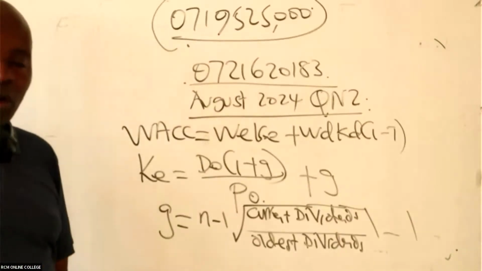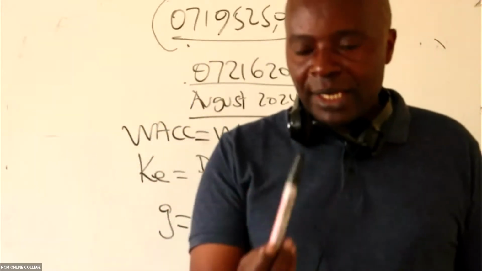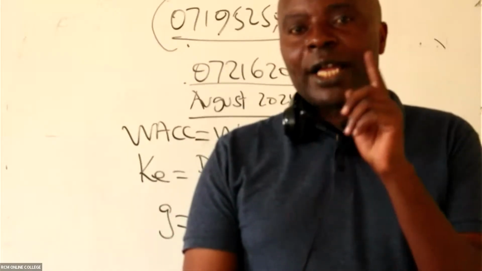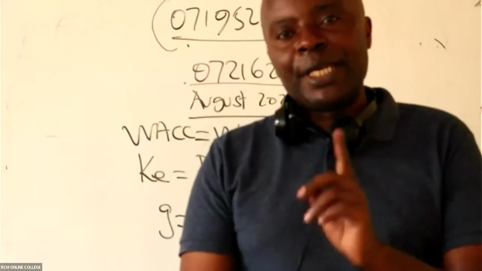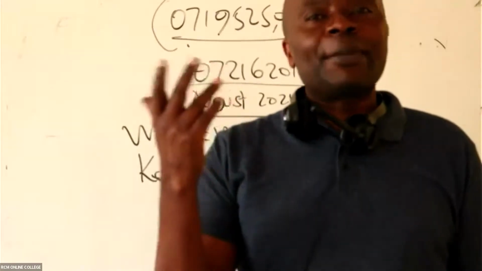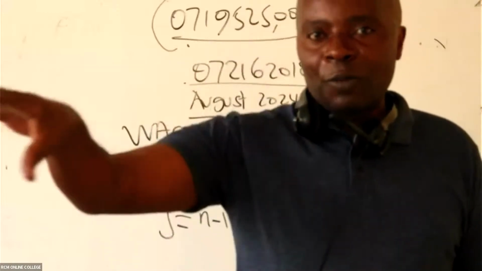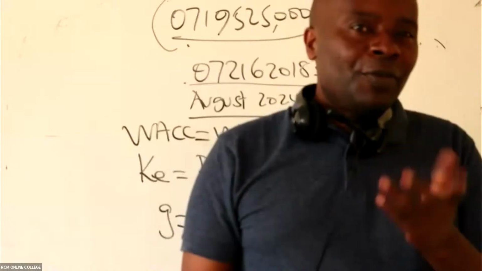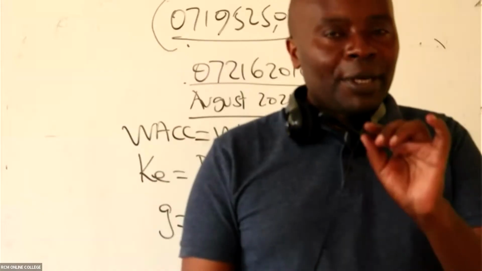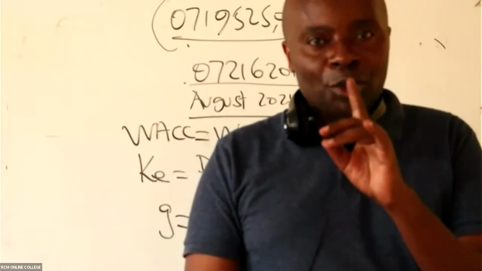And I told you in the normal class that whenever you see many dividends being given, those are not flowers. You can't go and get an examiner who is giving you many dividends. When you are given 1 dividend, then for sure this examiner most likely will give you a G, or he will want you to get G using what we call the Gordon's formula. We'll come back to Gordon's formula. When you see 1 dividend, no worries. Most likely the examiner would have given you G. But when you see many dividends like that, that's not very usual.